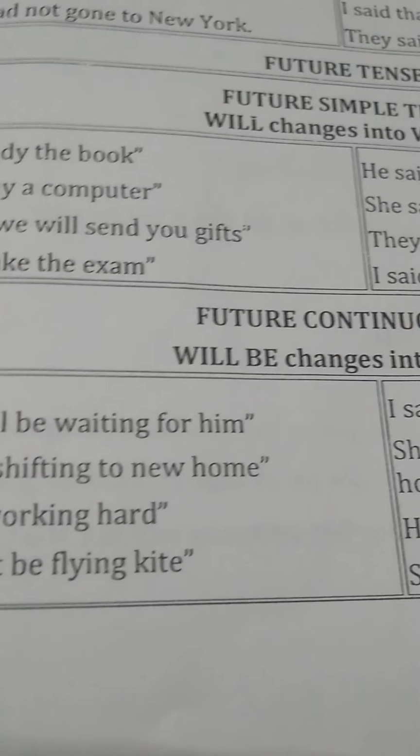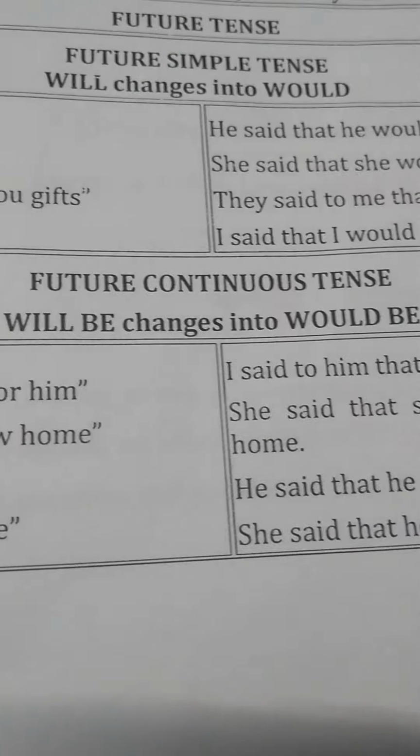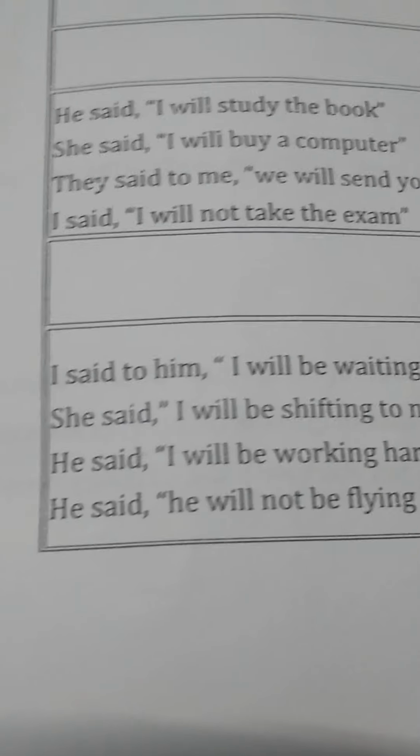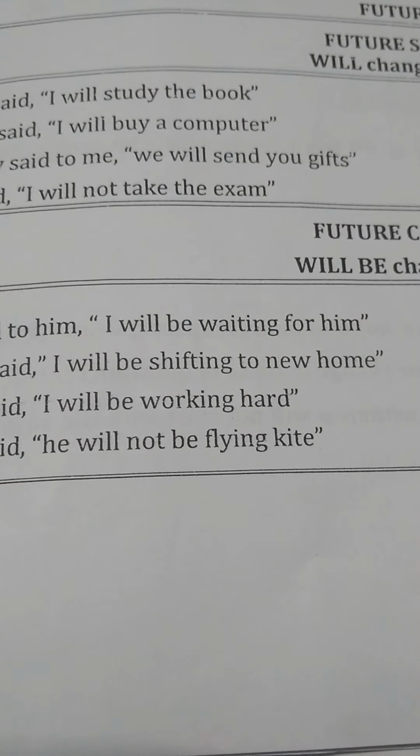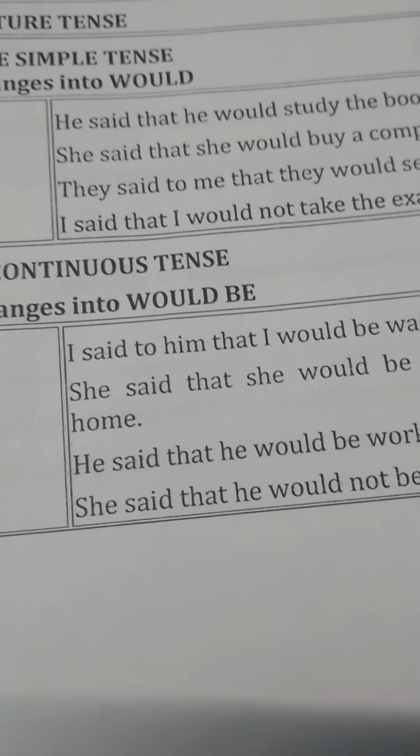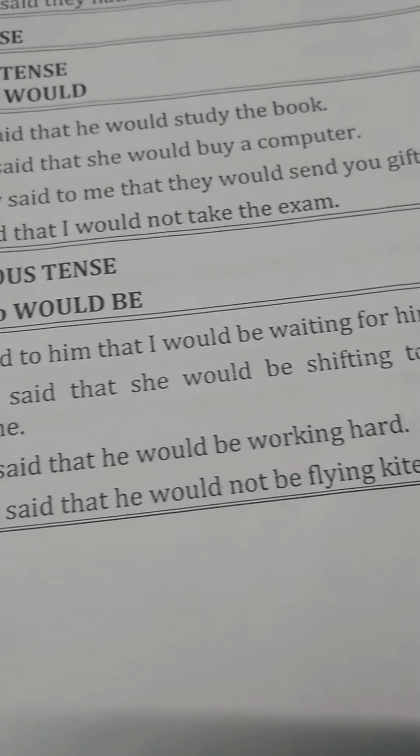Then future continuous tense. So will be changes to would be. I said to him, "I will be waiting for him." So here I said to him that I would be waiting for him.